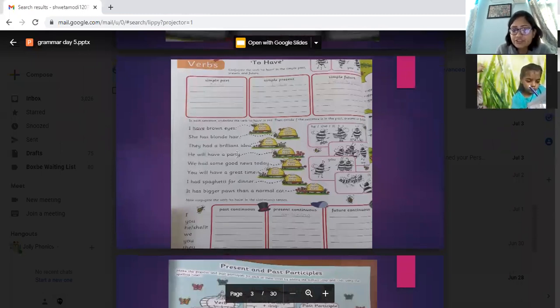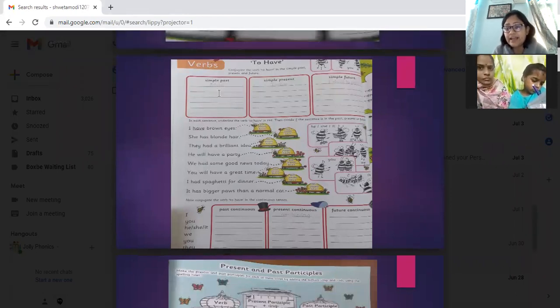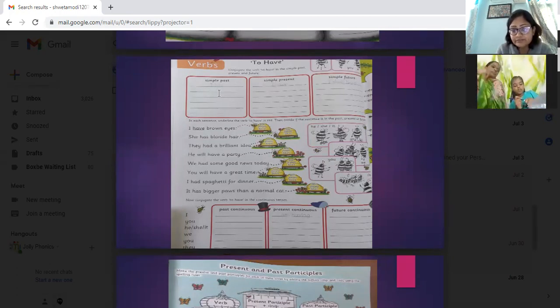Now from here we have to have. I have, she has, they had. So simple past is had. So every time we will have only had. Okay. Simple present is has. Okay. Simple future is will have. But in simple present, it can be has also, it can be have also, that we have learned. I have, you have, we have, they have, he has, she has, it has. Okay. Got it? Yes, ma'am.